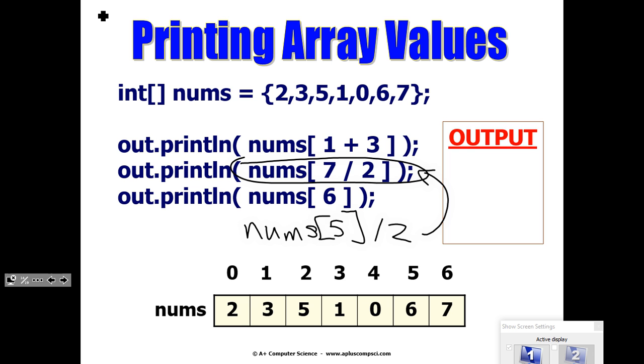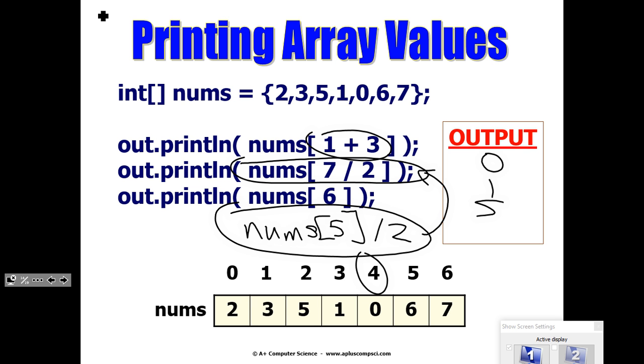3.5? Not 3.5. We're in Java, so it's integer division. It's 3. 2 goes into 7 3 times, right? So what is at spot 3? The 1. This will do the addition first and get 4, but of course it's going to access what's at spot 4, so if we output that, that's spot 4. And nums[6] would be the 5. And then what would this one be? What's the answer? You take half of what's at spot 5? 3. Okay?